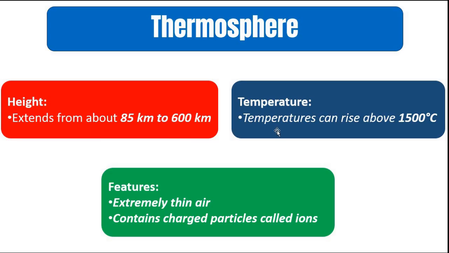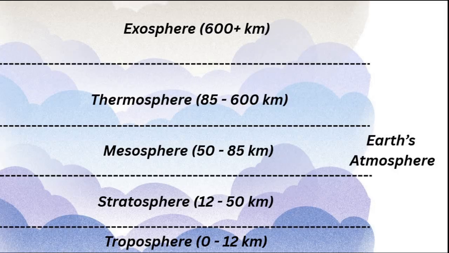Now here the temperature increases and it can rise up to 1500 degrees Celsius. So this is very interesting, in different layers of the atmosphere the temperature behavior with respect to height is different. In mesosphere the temperature decreased with height.